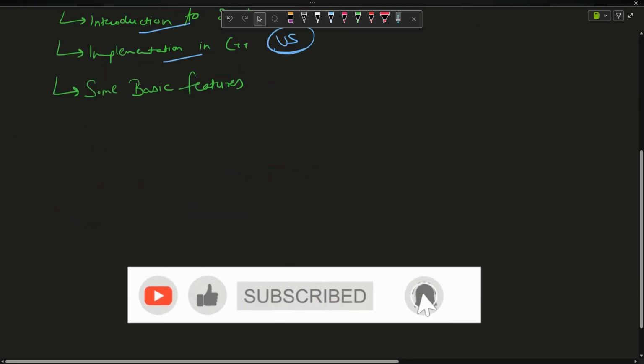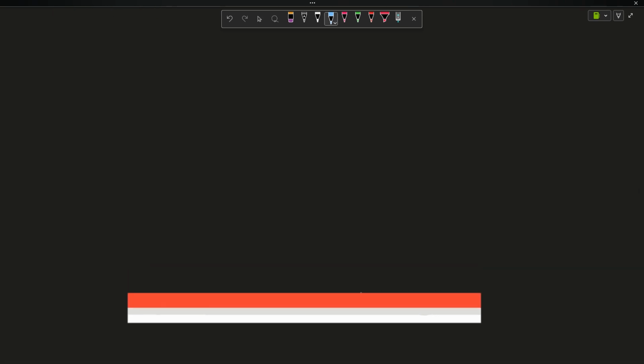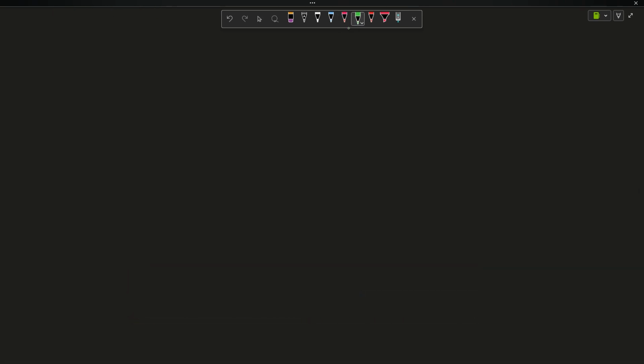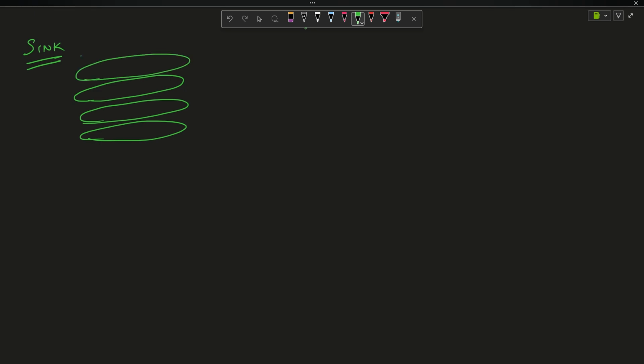Okay, so stack. When I was learning stack from my teacher, the teacher told me something like this. Suppose there is a sink in the kitchen. Now you kept your plate here. You had your dinner, you kept your plate there in the sink. After that, you woke up, you had breakfast, etc. You kept another plate. After that, lunch, another plate. Believe me, suppose you don't wash the plates. So what will happen? Something like this will occur.